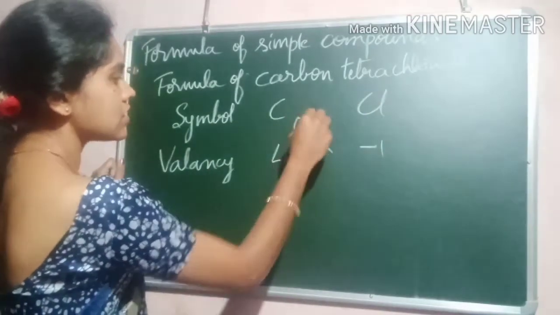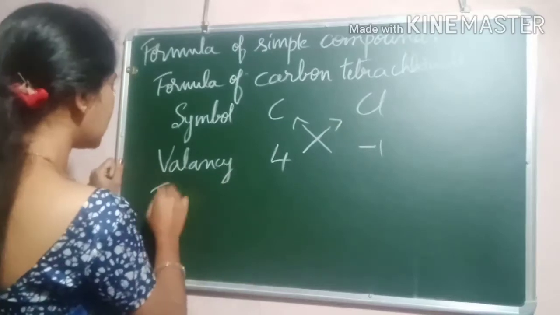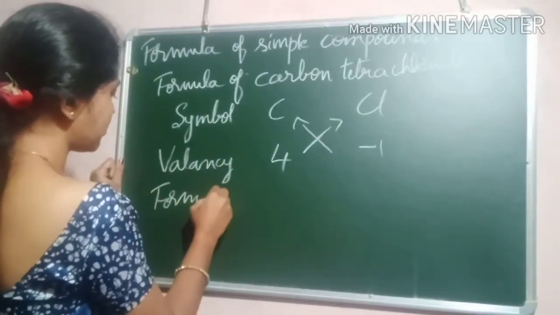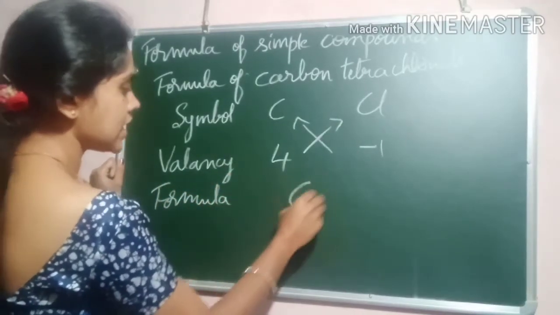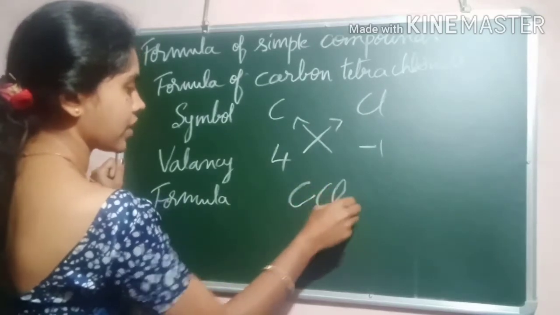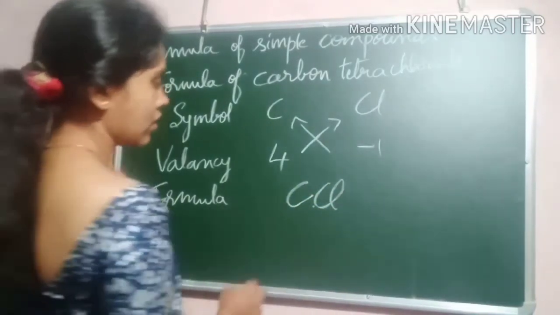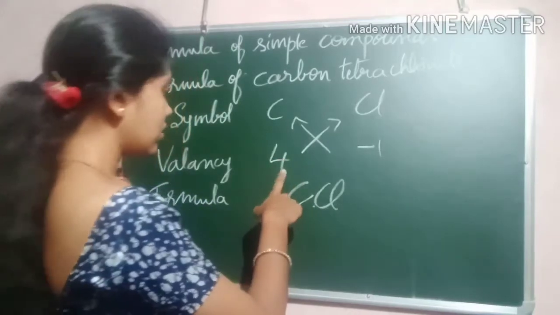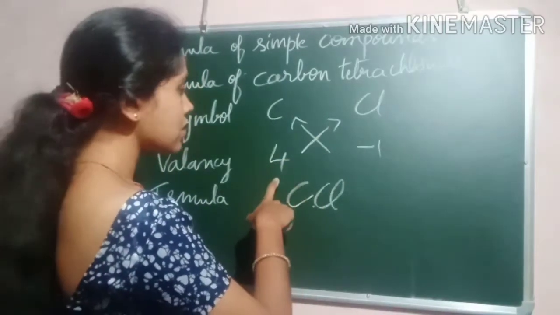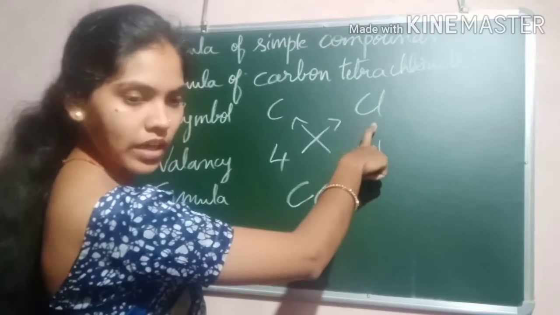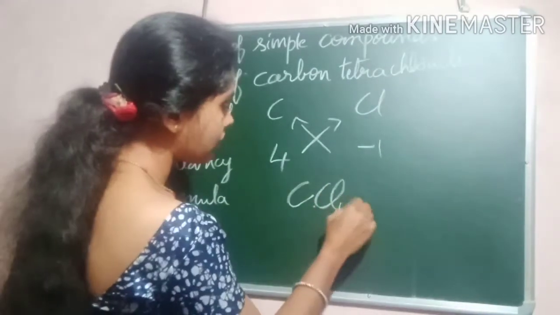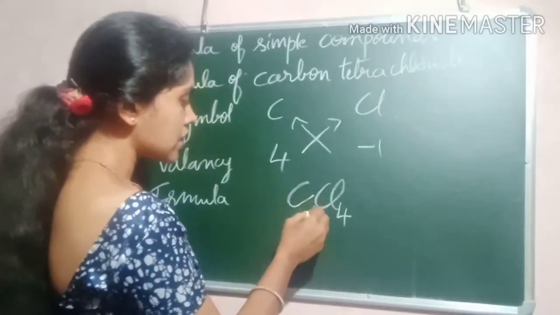So when you exchange, what happens? You can write the formula as CCl, and you are giving the valency of this to this, so it will become CCl4. Here no need to mention -1.